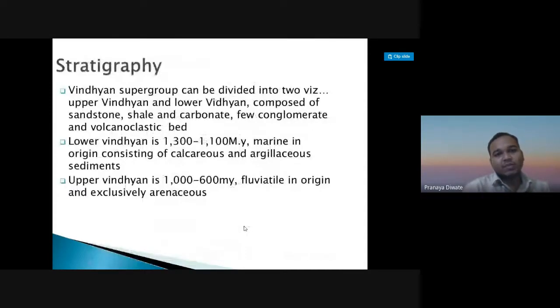The stratigraphy of this group is composed of all that we have seen, and can be divided into two parts, the upper Vindhyan and the lower Vindhyan.